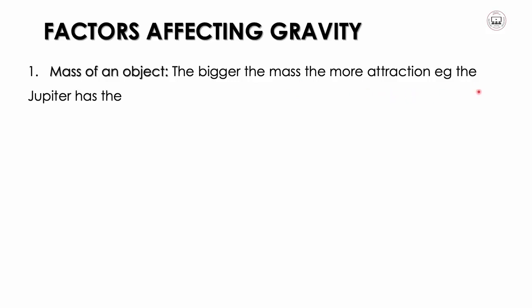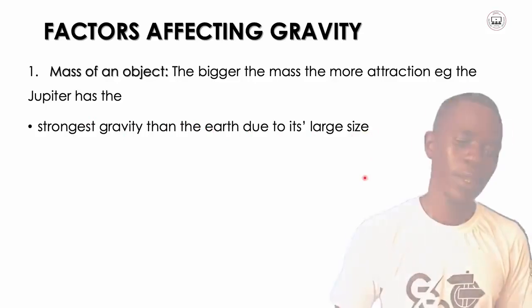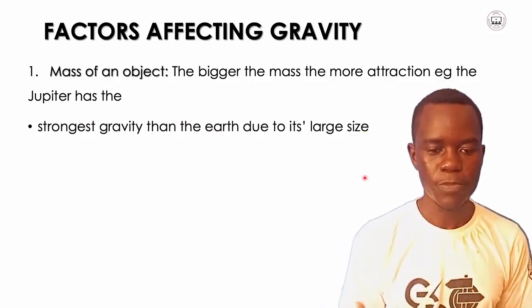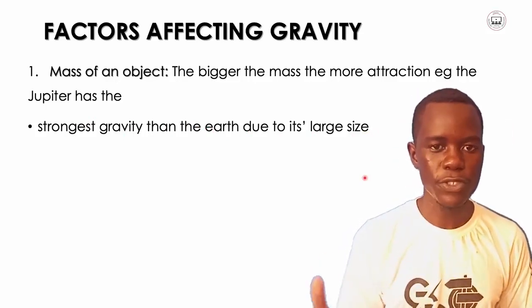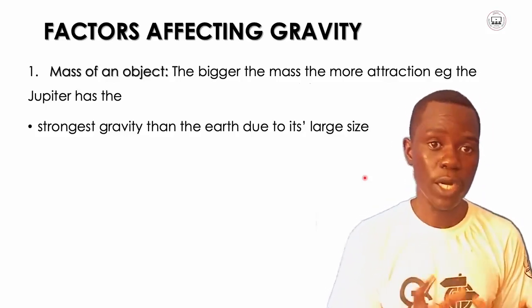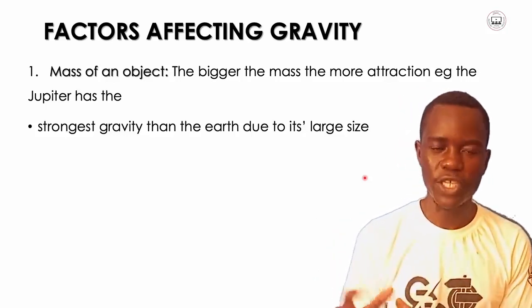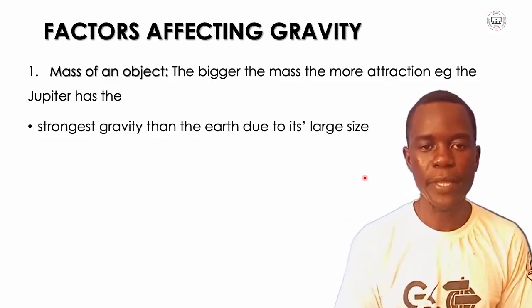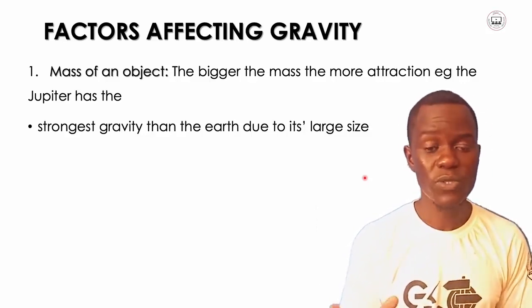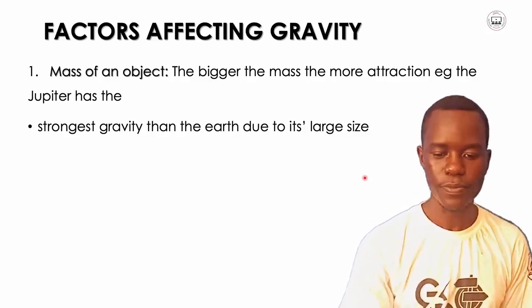For example, Jupiter has stronger gravity than the Earth due to its large size. When you look at the size of the Earth and the size of Jupiter, they're different, right? The Earth is smaller, and because of that, it has smaller gravitational force. Jupiter is huge, a big planet, and because of that, it has a stronger attraction force.